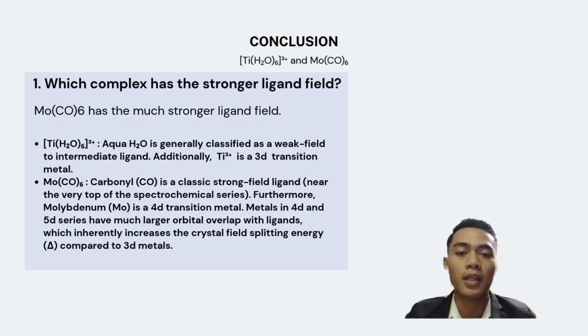In conclusion, which complex has the stronger ligand field? First, molybdenum hexacarbonyl has a much stronger ligand field. For the hexaaquatitanium(III) ion, aqua H2O is generally classified as a weak to intermediate field ligand. Additionally, titanium is a 3d transition metal. Next, for molybdenum hexacarbonyl, carbonyl is classified as a strong field ligand near the very top of the spectrochemical series. Furthermore, molybdenum is a 4d transition metal. Metals in the 4d and 5d series have much larger orbital overlap with ligands, which inherently increases the crystal field splitting energy compared to 3d metals.